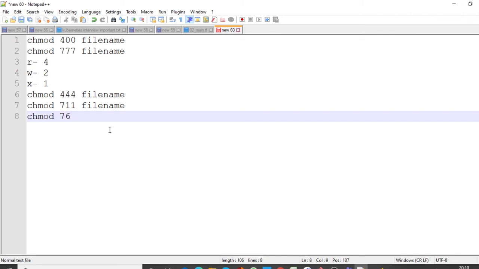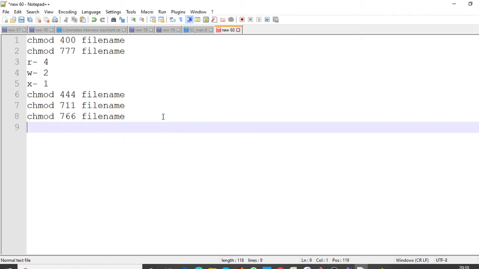And read and write permission to the other, 6. Then your file name. So this is how we can add permission to a file. How can we give permission to a directory?